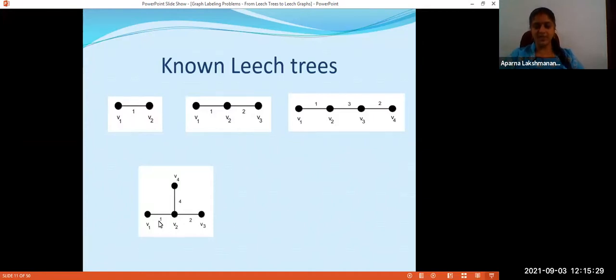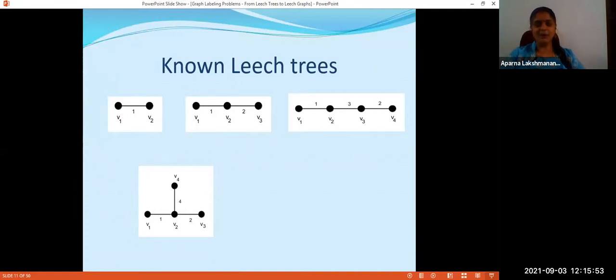So 1 is an edge weight and hence is a path weight. 2 is also there. 1 plus 2 gives me 3. Then 4 is there. 4 plus 1 gives me 5 and 4 plus 2 gives me 6. Again, there are 4 vertices. So the total number of paths are 6 and we have obtained all path weights from 1 to 6.